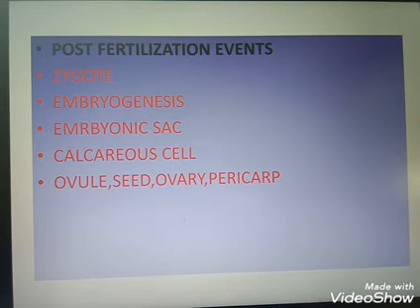Then I gave you one example: dioecious flowering plants, for example papaya and date palm, and monoecious flowering plants, for example cucurbita and coconut. Okay. Don't be confused with the terms bisexual and unisexual. Bisexual means homothallic and monoecious, that means both male and female reproductive parts are seen in a single organism.